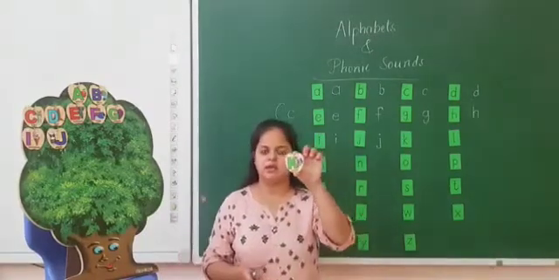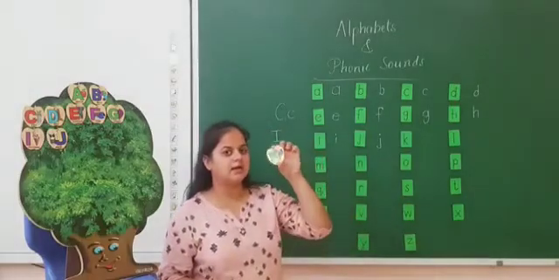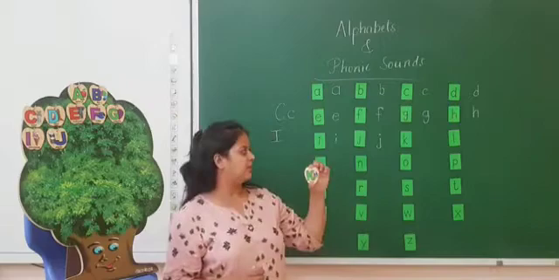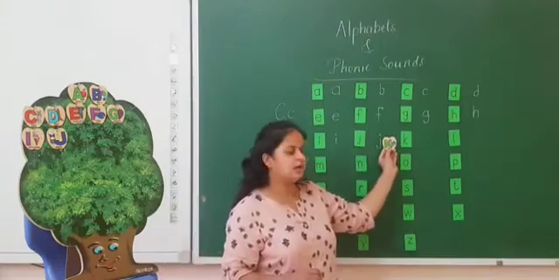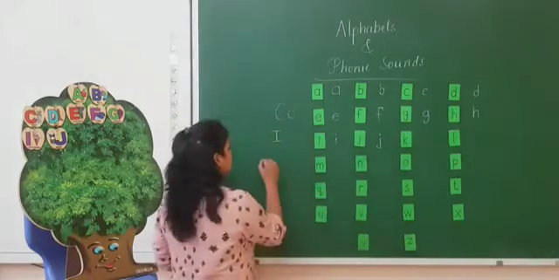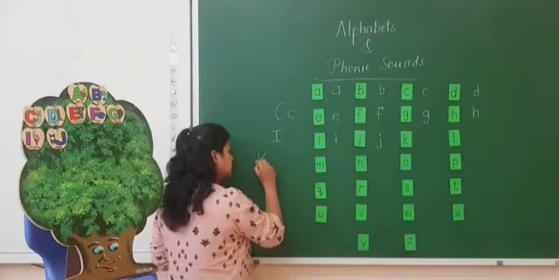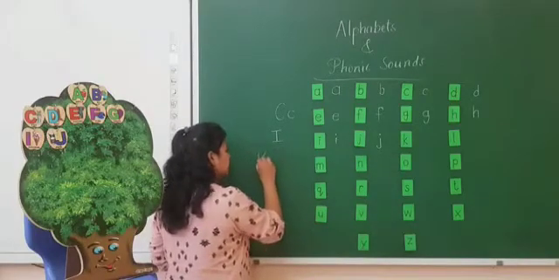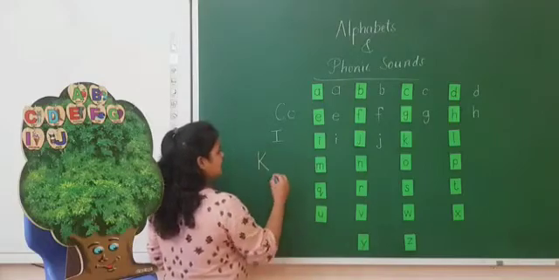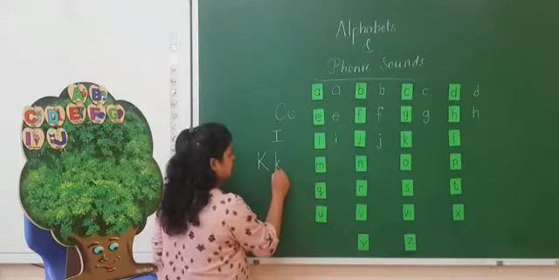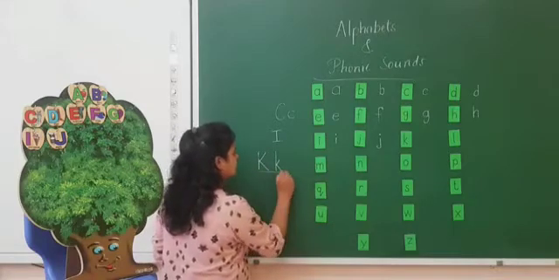Next is K. K for kite. Capital and small k are similar but different in size only. The capital K is like this and small k you can write like this.